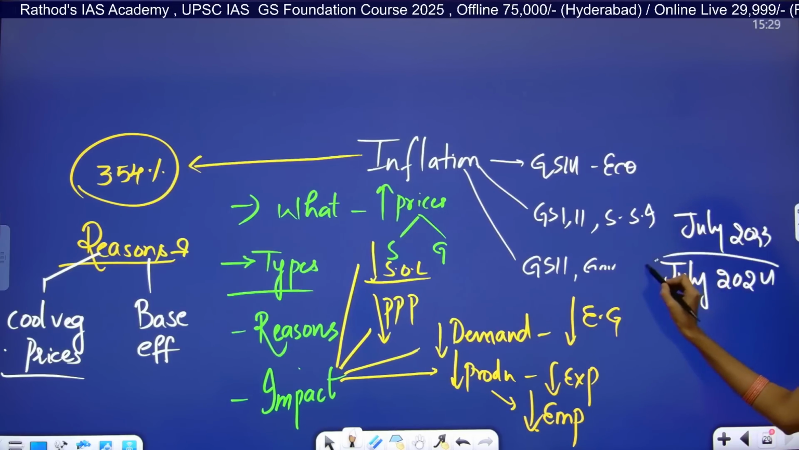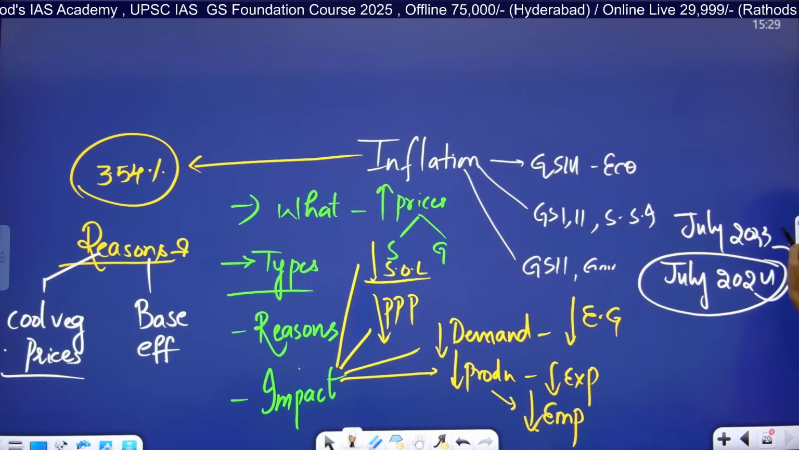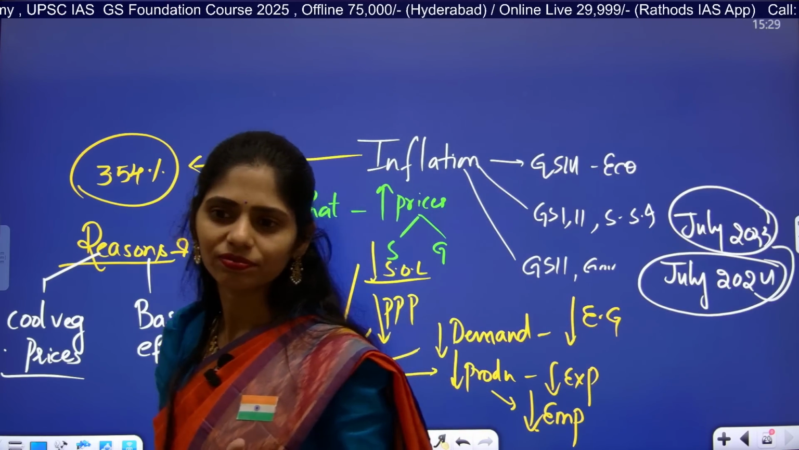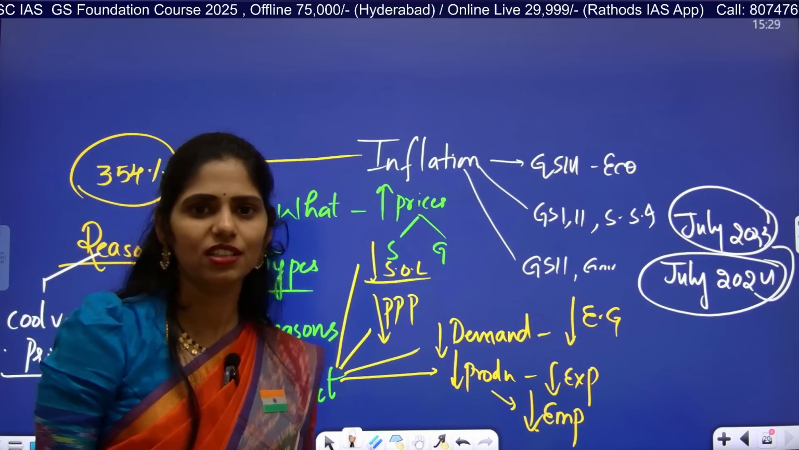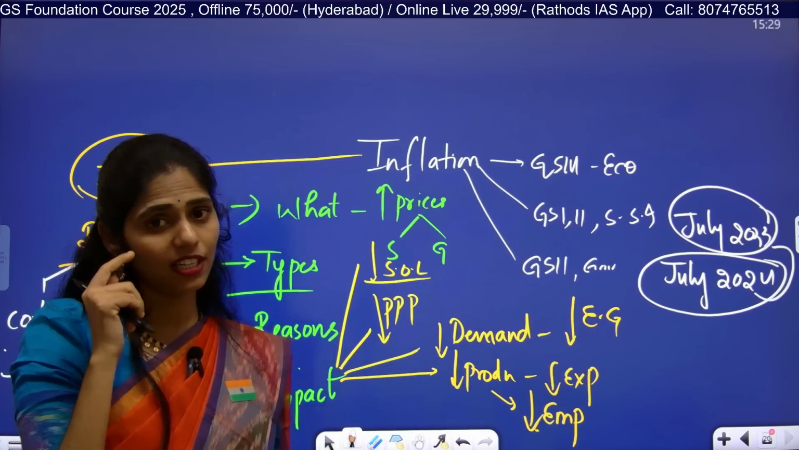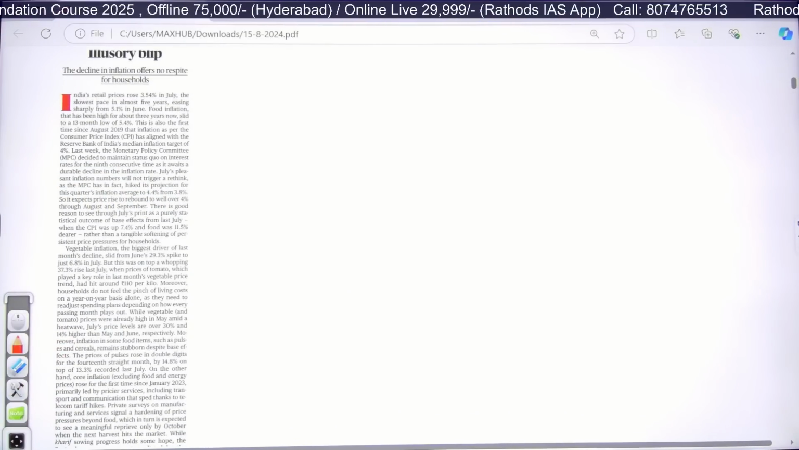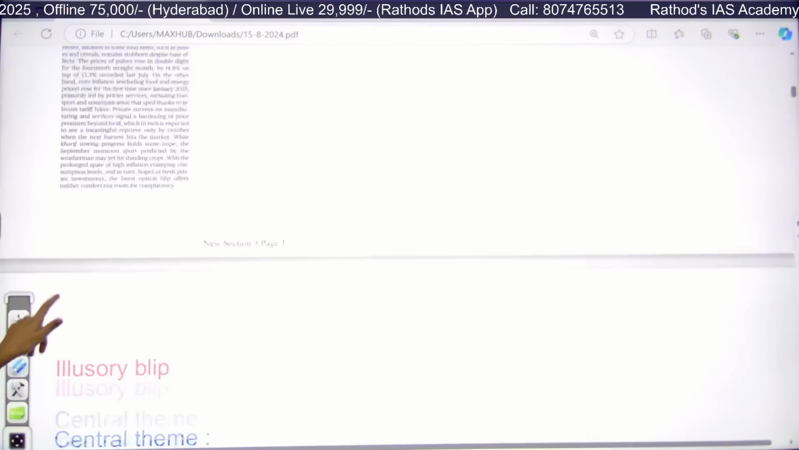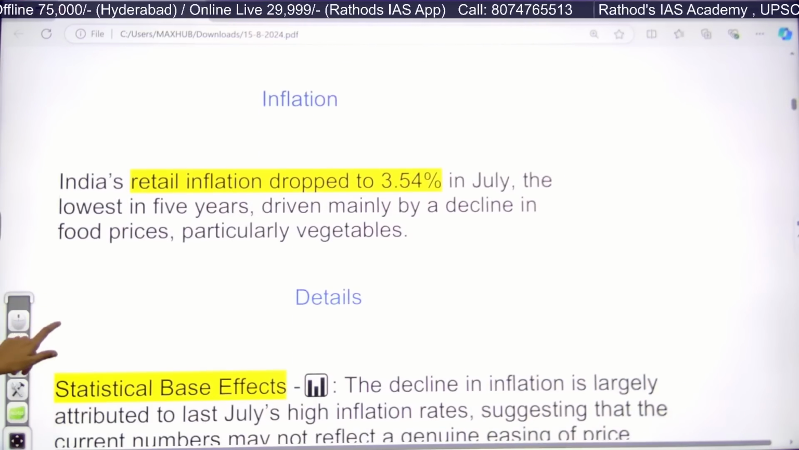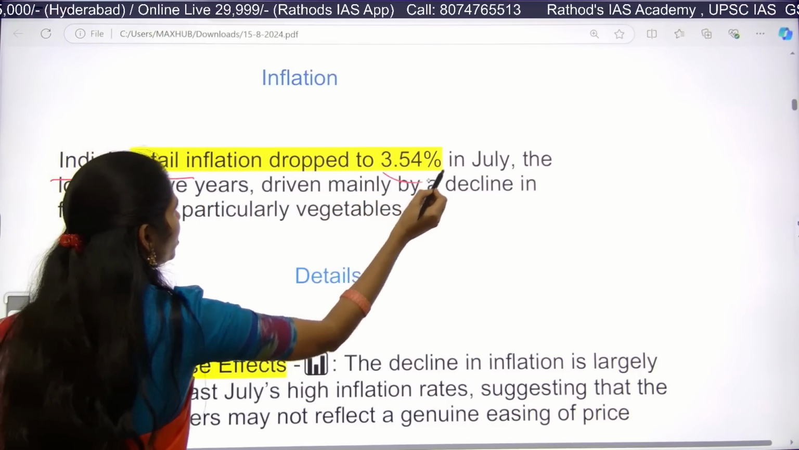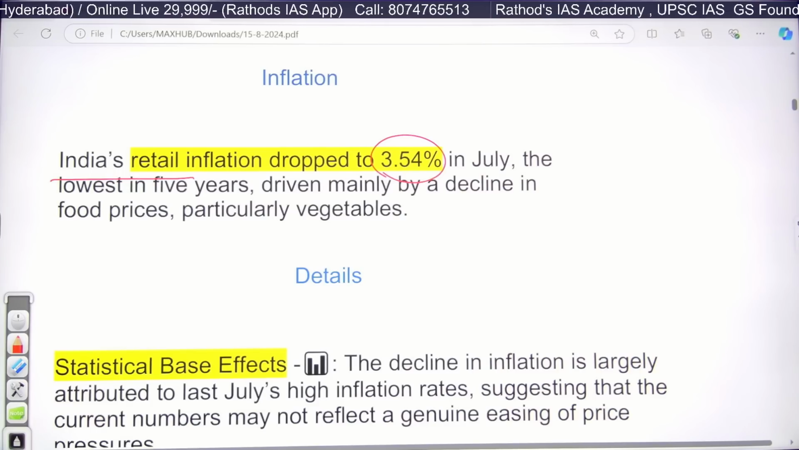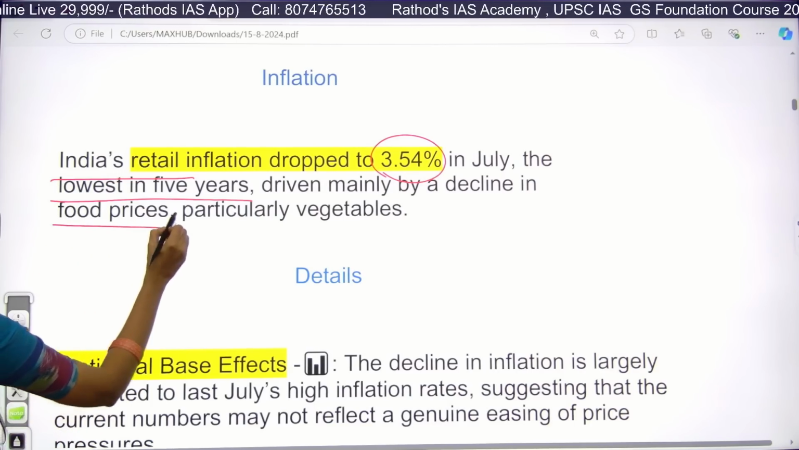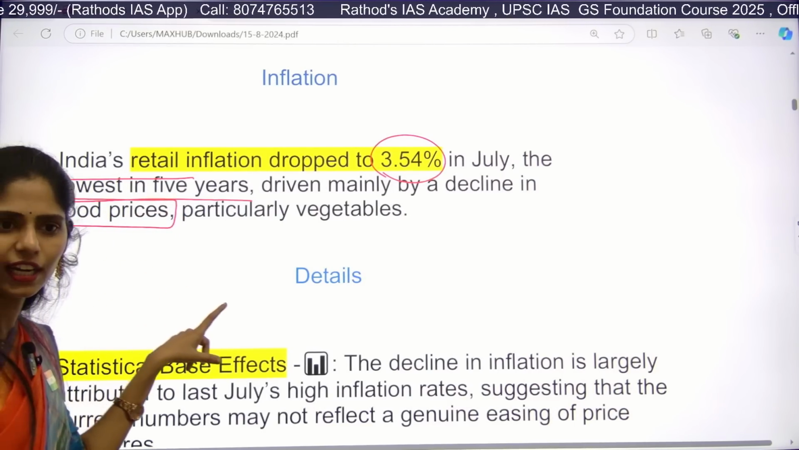Whenever we are comparing this month's inflation with last year, if last year's inflation is high, then obviously when you compare now, there will be a decrease of inflation this year, right? So the important reason for this decline of inflation in July 2024 is the base effect. India's retail inflation dropped to 3.54% in July, the lowest in the last 5 years. It is mainly because of declining food prices, especially vegetable prices.